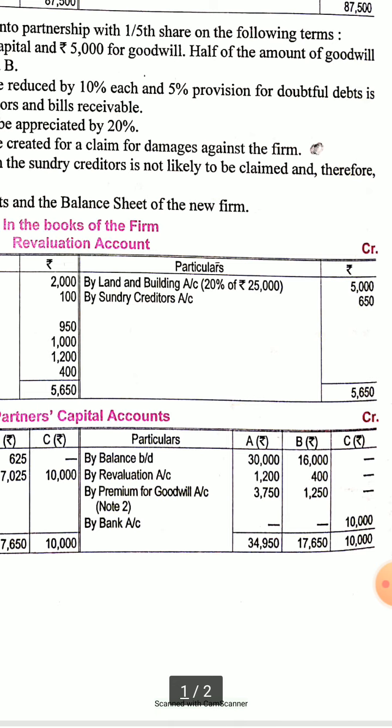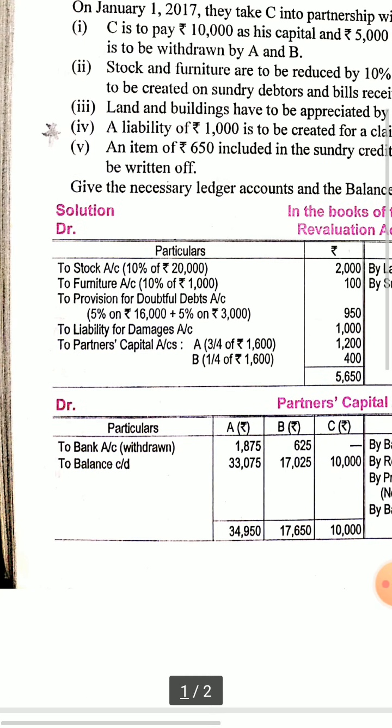Now this 5,000 will be distributed between A and B in the sacrificing ratio, and the old ratio is the same here. So 3:1 it is distributed. Now the new partner comes with 10,000 as share of capital. So by bank 10,000 will be credited to C's account. So bank account debit to C's capital. So bank will increase, and C's capital will also come into the picture.